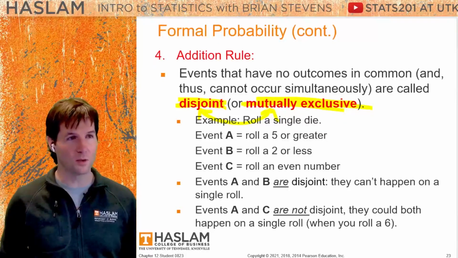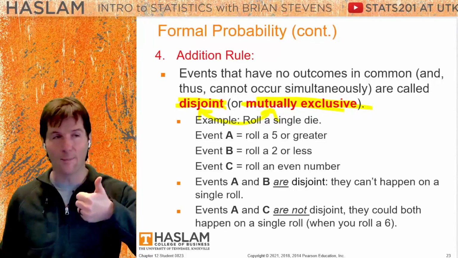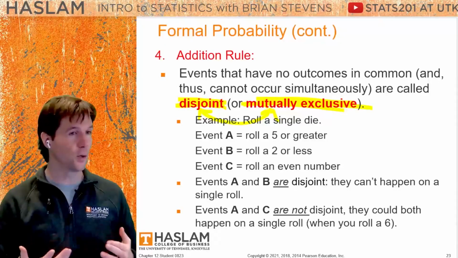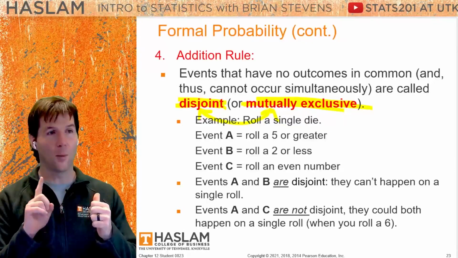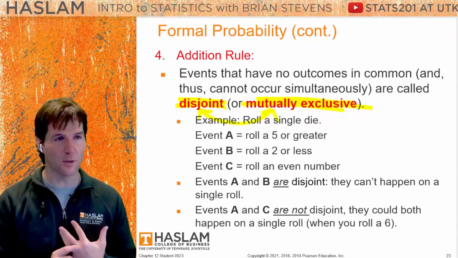What does mutually exclusive mean, though? Mutually exclusive means if one thing happens, the other thing can't. So let's say you go to the pet store and your parents say, we're going to buy you a dog, a bunny, or a cat. You can't get multiple animals.